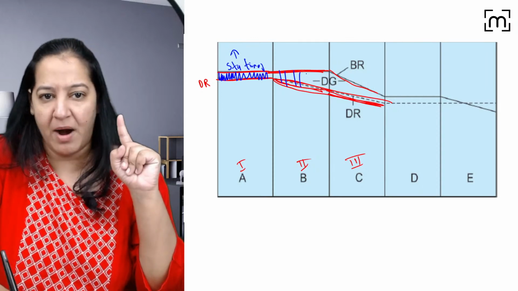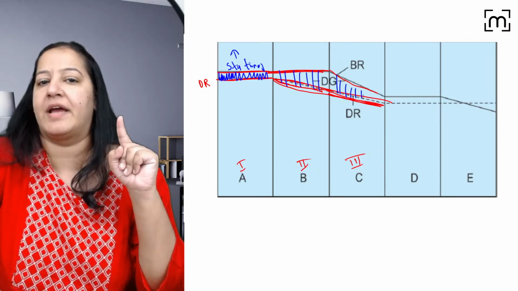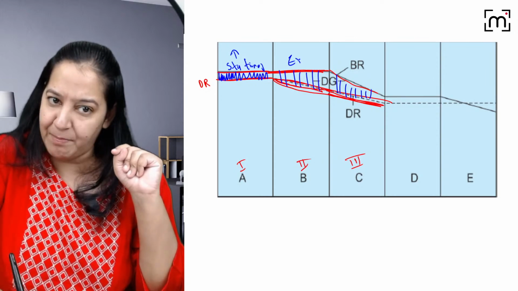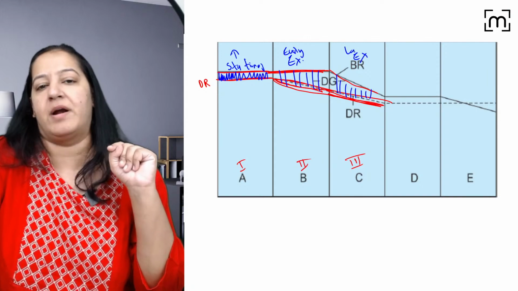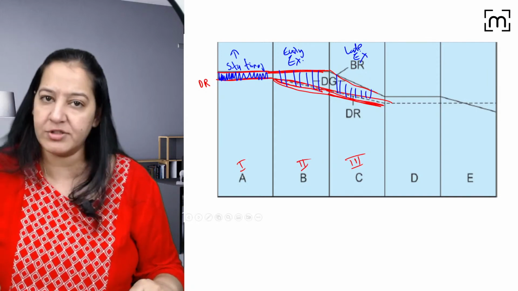Here the population is expanding. Here also the population is expanding. It is early expanding. It is late expanding. Give me a thumbs up. Everyone give me a thumbs up. You got it? Say yes.